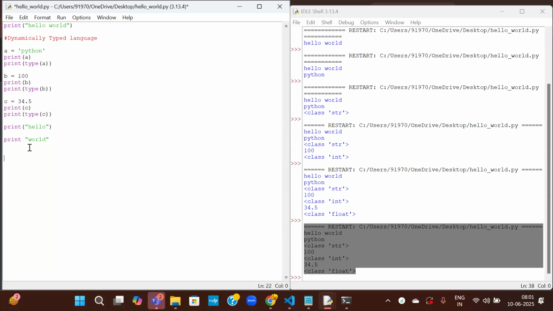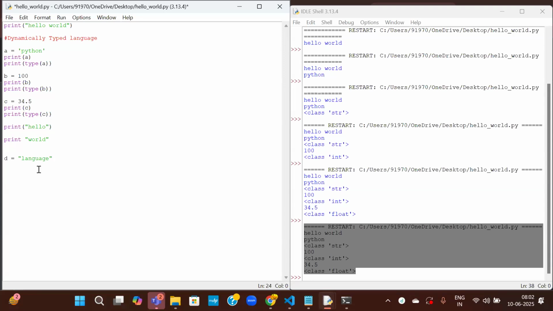Other than this, I'll write some lines of code here again. D equal to language. You can write the string either in single quotes or double quotes. Both have the same meaning. In Python, you can use both single and double quotes. There is some special meaning in some cases; I will tell you when the situation comes.